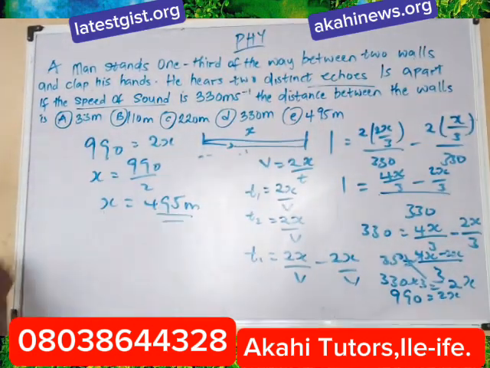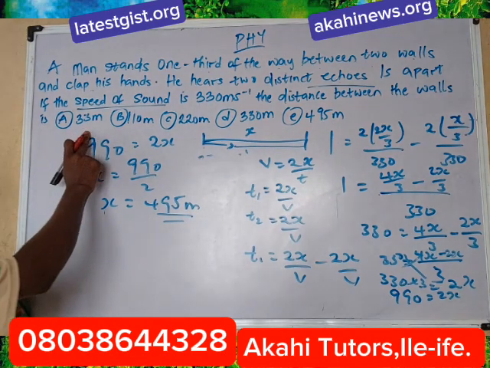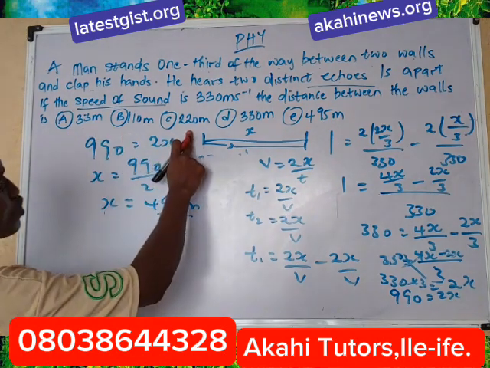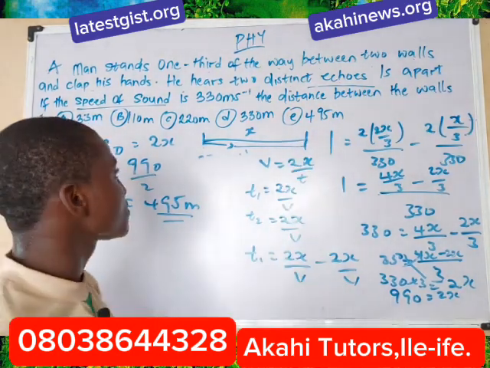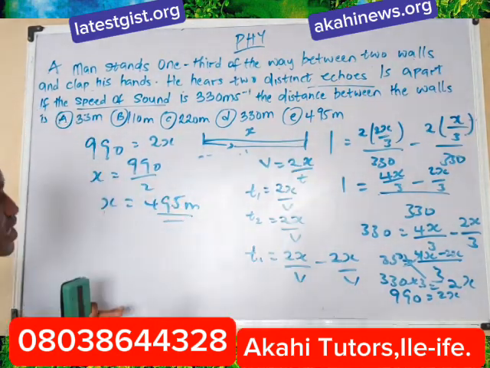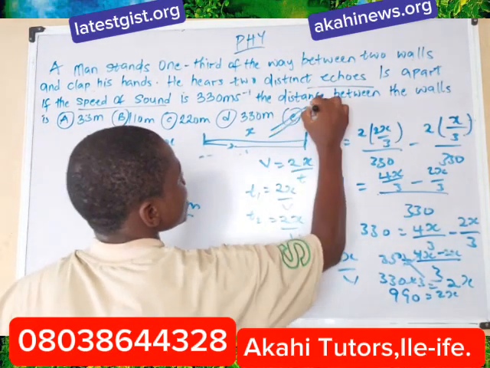Let's go to the options. The options say 33 meters, 110 meters, 220 meters, 330 meters, 495 meters. You will all agree with me that the correct answer here is option E.